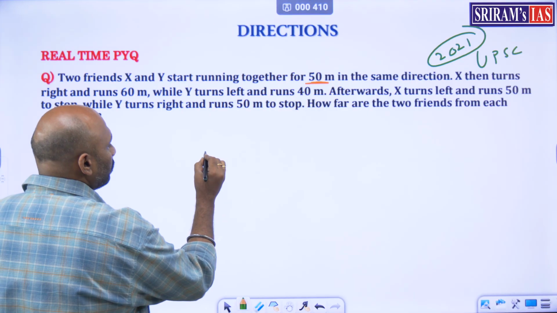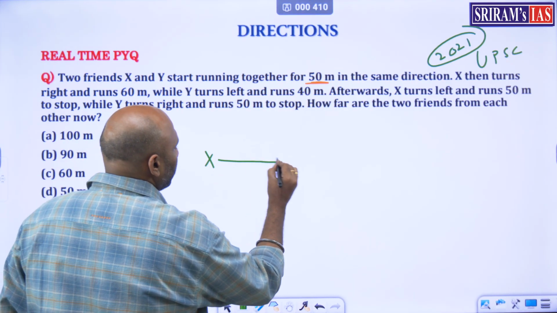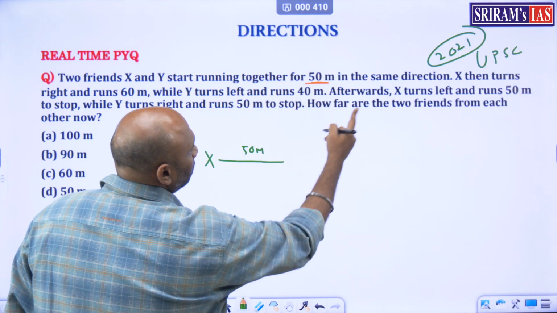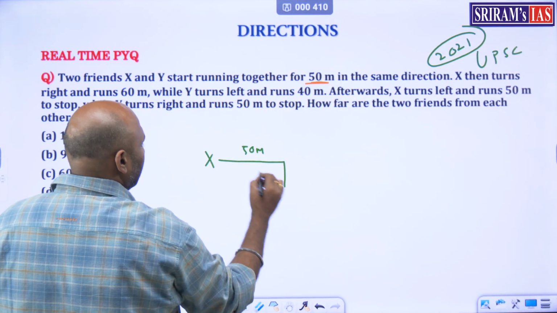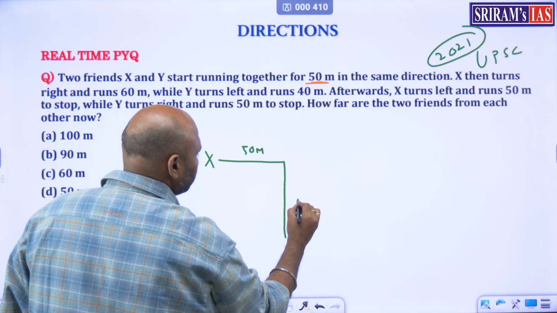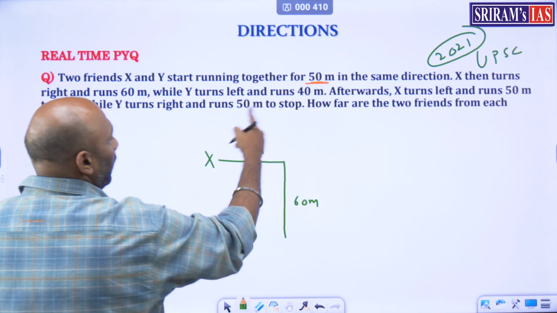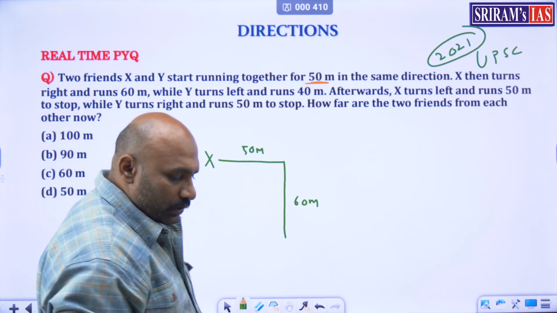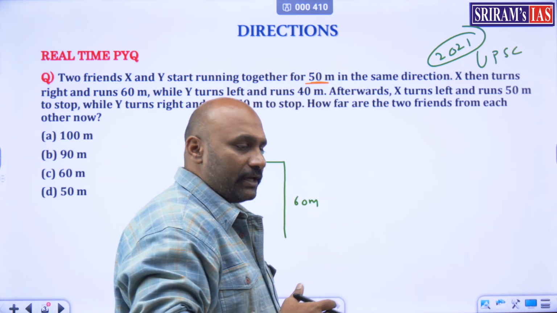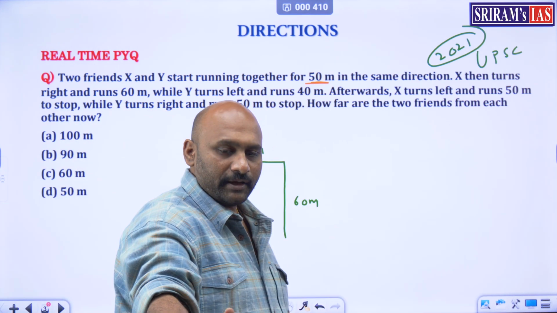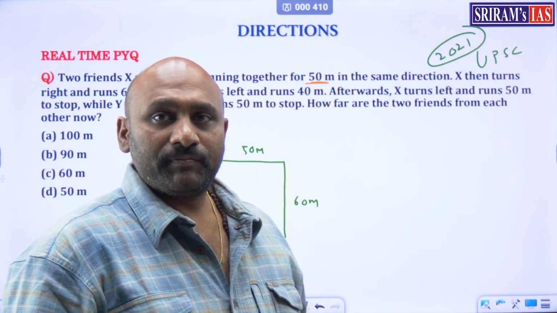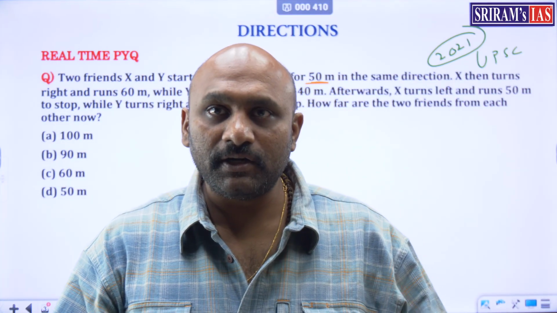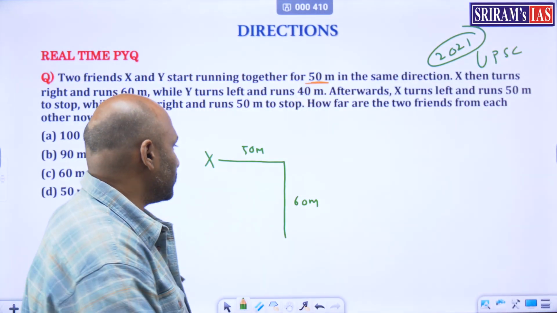What is X doing? Both of them are starting together. X goes the first 50 meters. Then X turns right, towards his right, and travels 60 meters. Afterwards X turns left. Initially he was facing this way, then he moved to the right side. From there, X turns left, so right now he is in this direction towards the left, and he will move that side.